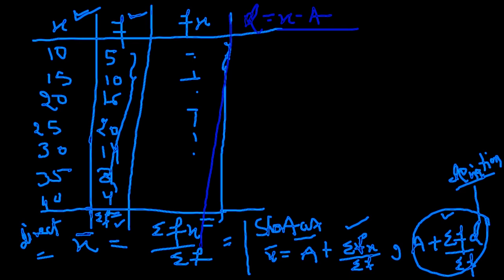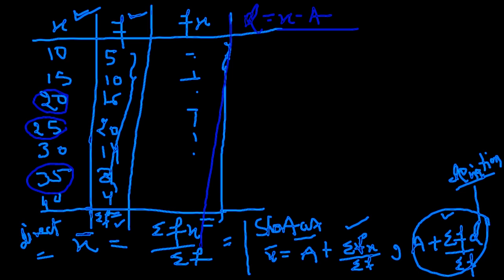Let me know. Type in the chat box. 20. Okay. 25. Okay. Why? If I choose 35, would it be wrong? Exactly, Gagandeep. Can be both positive, negative then? Yes. Doesn't matter. It can be both. Why?